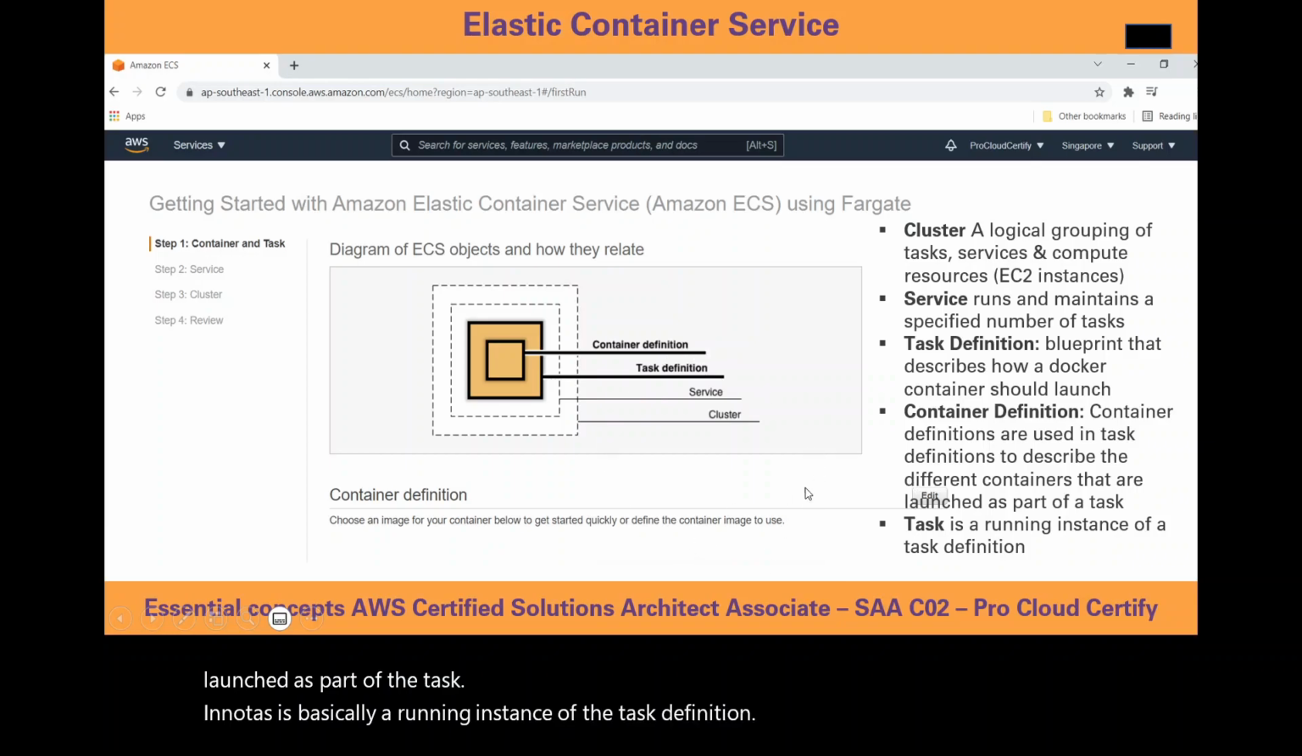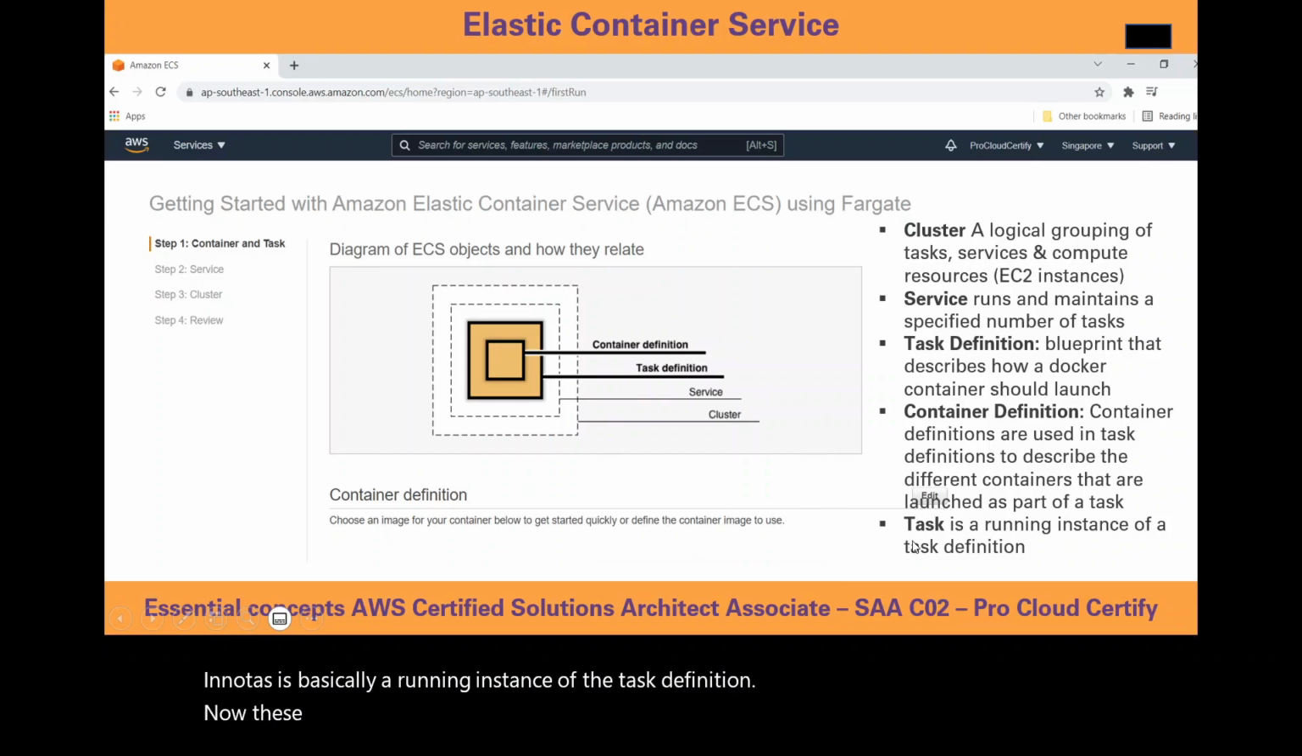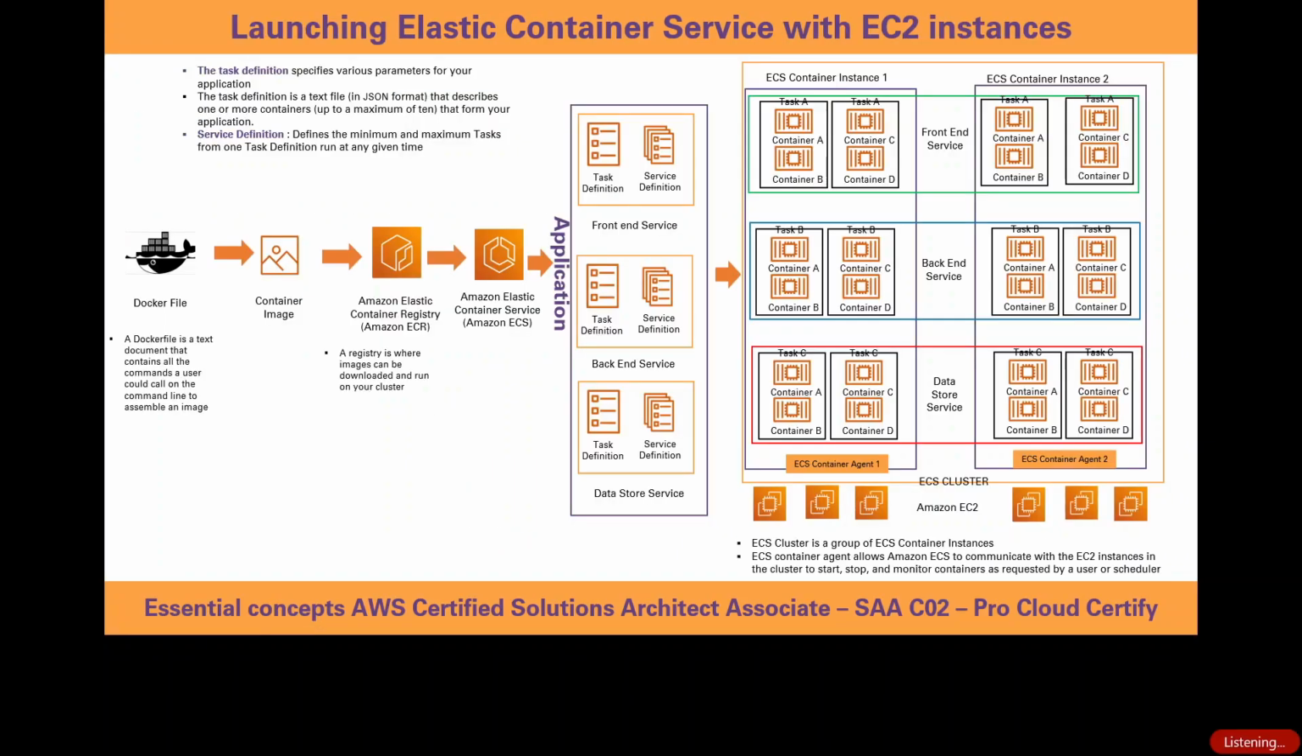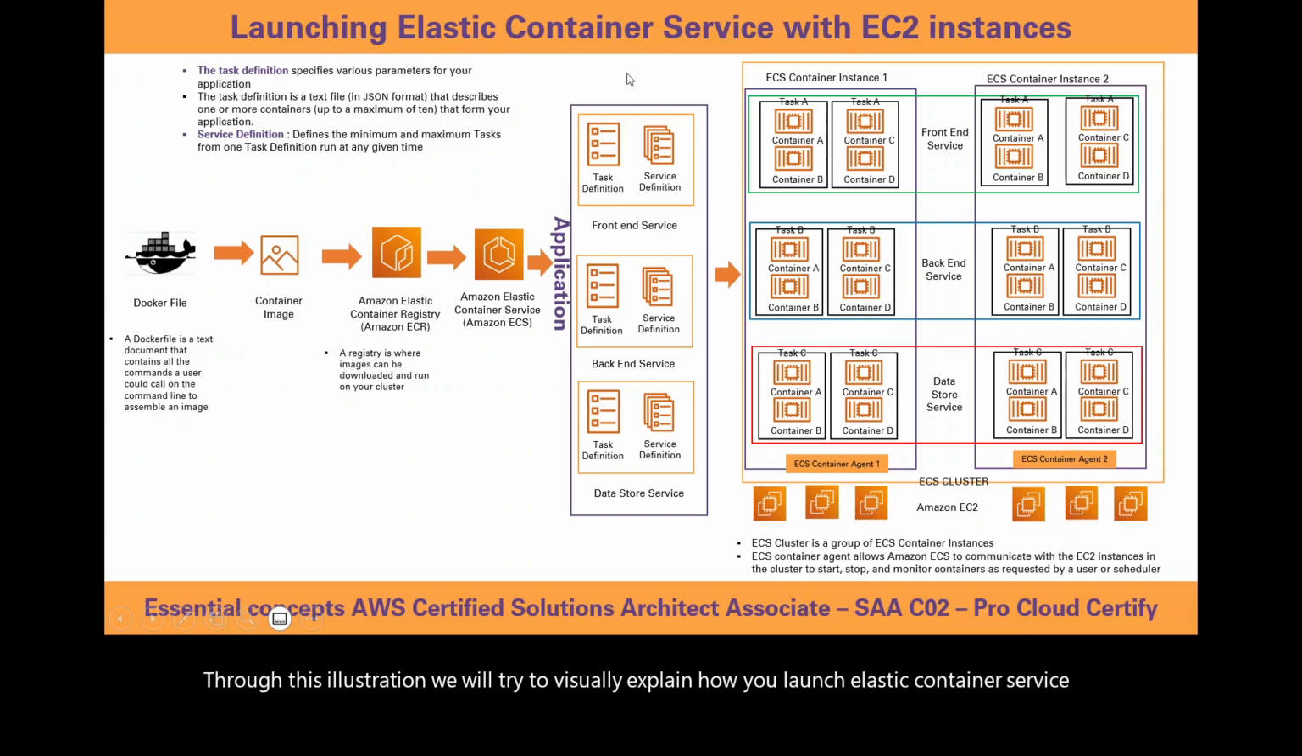Now, these concepts by themselves are not easy to understand. However, in the next diagram, we will explain all these things in detail and how exactly Amazon Elastic Container Service works. Now, through this illustration, we will try to visually explain how you launch Elastic Container Service with EC2 instances.